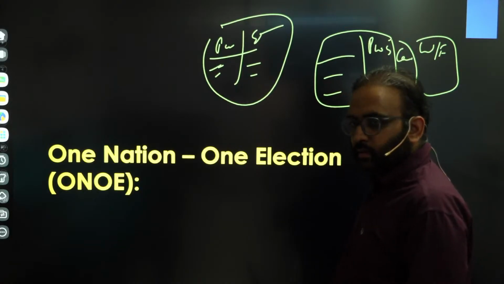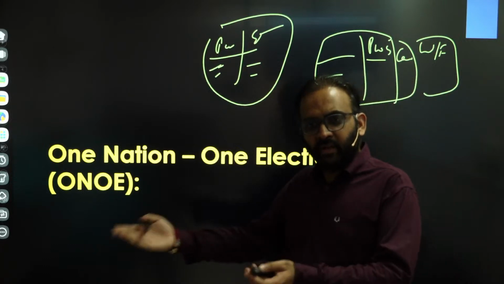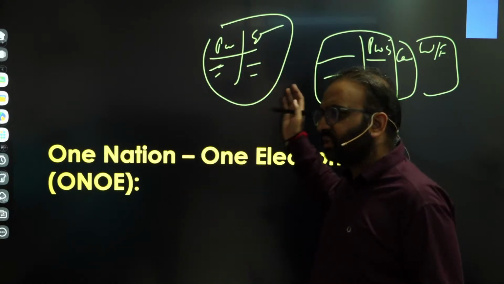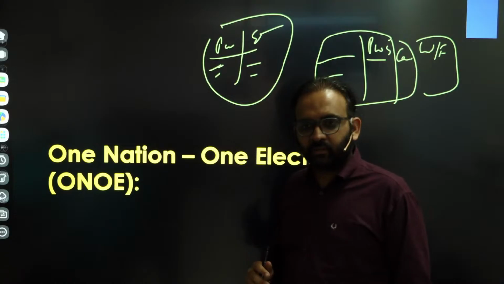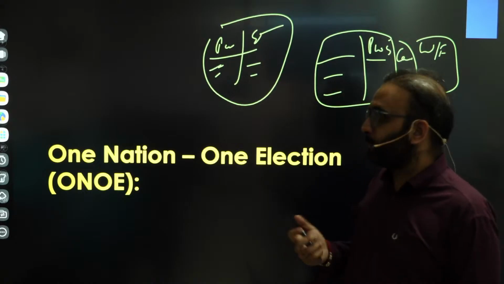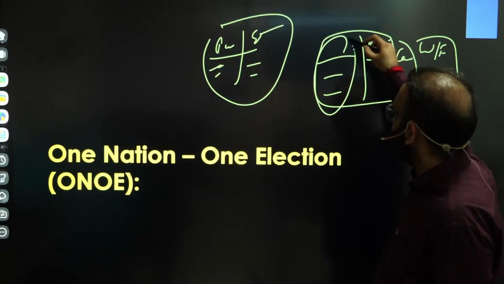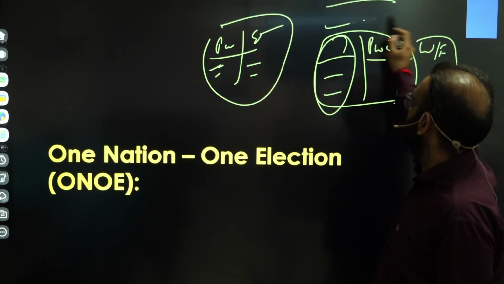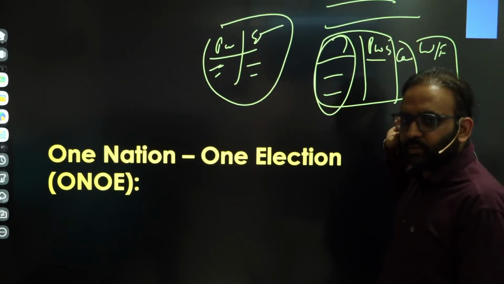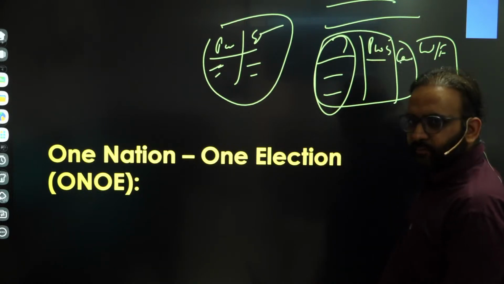So pros is it will save election expenditure, will save government time in elections, and prevent populist measures like freebies. Cons is it is difficult to execute one nation, one election. For that, you can write this committee recommendation in paragraph format before the table, like these committees have recommended one nation, one election. You get the point? Then pros and cons and way forward.